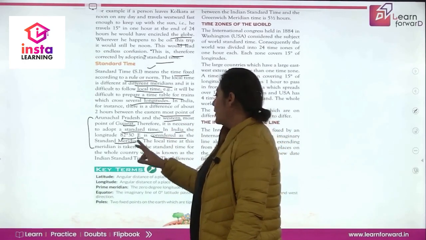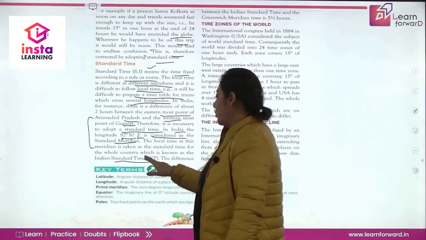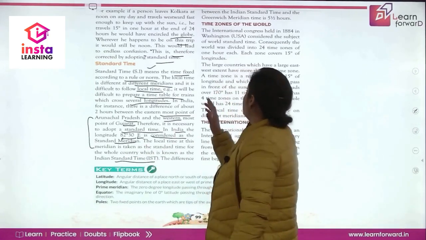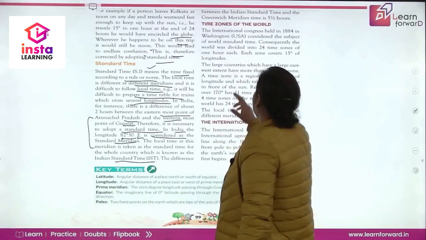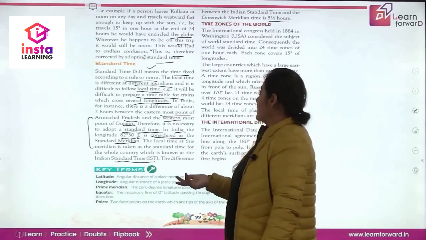The local time at this meridian is taken as a standard time for the whole country, which is known as Indian Standard Time. और ये आपका Indian Standard Time है. The difference between the Indian Standard Time and the Greenwich Mean Time is 5.5 hours. So इसमें जो difference है वो 5.5 hours का रहता है.